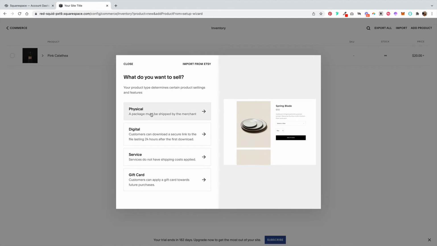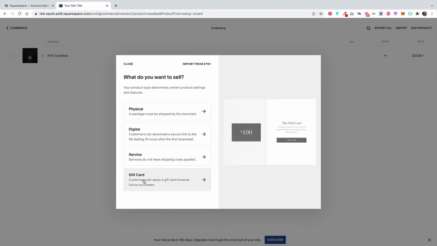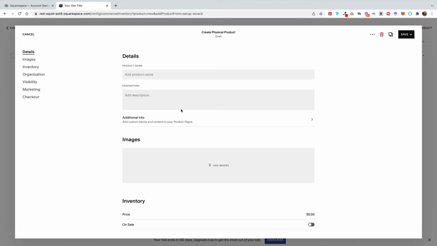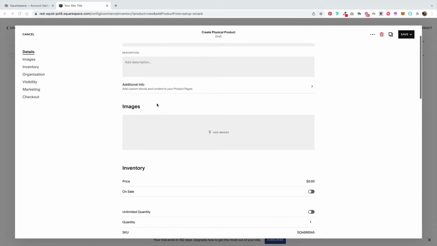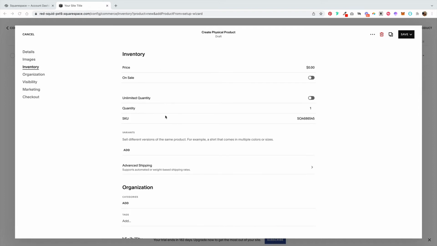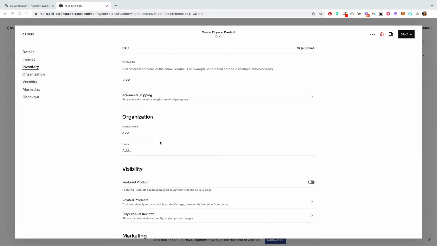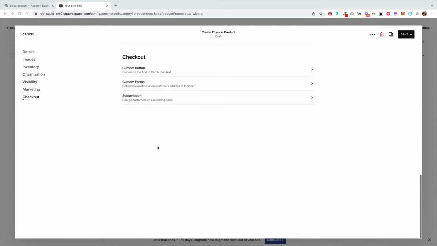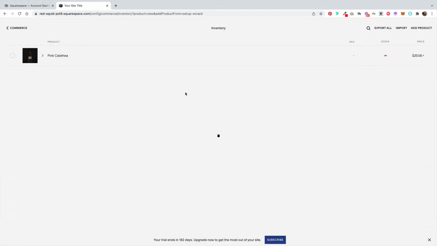Maybe it's a physical good, maybe it's digital, maybe it's a service, or maybe it's a gift card. You can also import from Etsy. So let's go with a physical product. Here you can give your product a name, a description, add an image, set the price, the quantity, and you have a bunch of different settings that you can go through to start setting up your commerce store. Once you're done, you're going to hit save. And from here, you can save it as a draft, you can publish it, or you can schedule it.